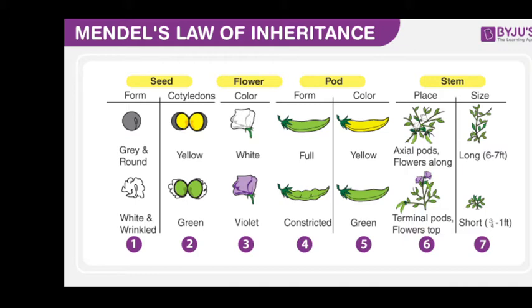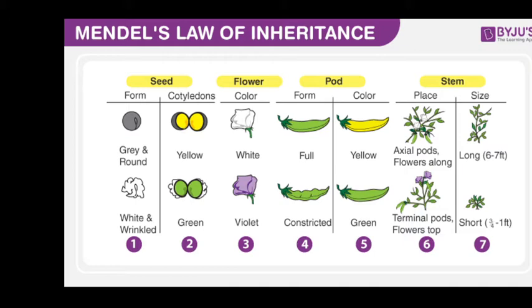Genes can be called the unit of inheritance. If you get the question, name the unit of inheritance, genes are the answer. Mendel's experiment on the pea plant considered 7 main contrasting traits in the plant. Then he conducted both experiments to determine the aforementioned laws of inheritance.